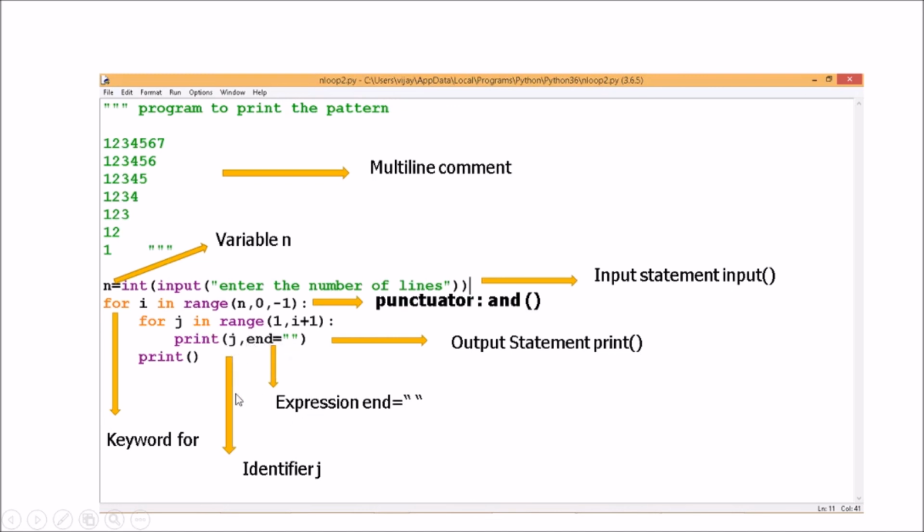i and j are also identifiers. They are used to identify the loop counter variables, and hence you can see the various elements which make up a complete program. Thank you very much.